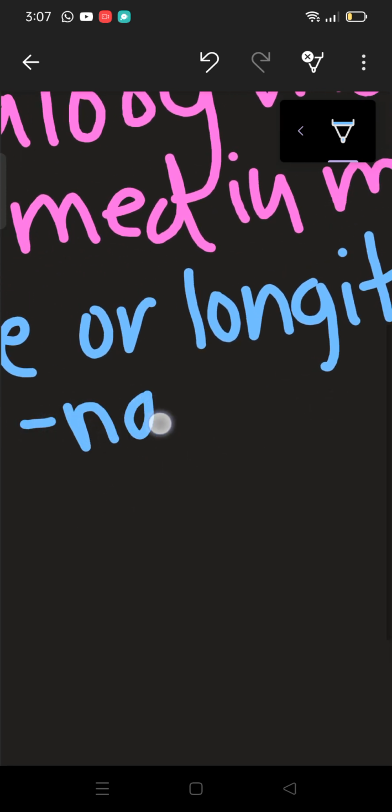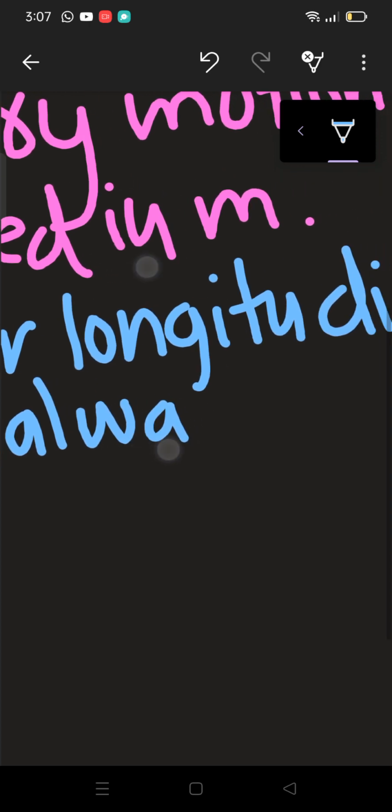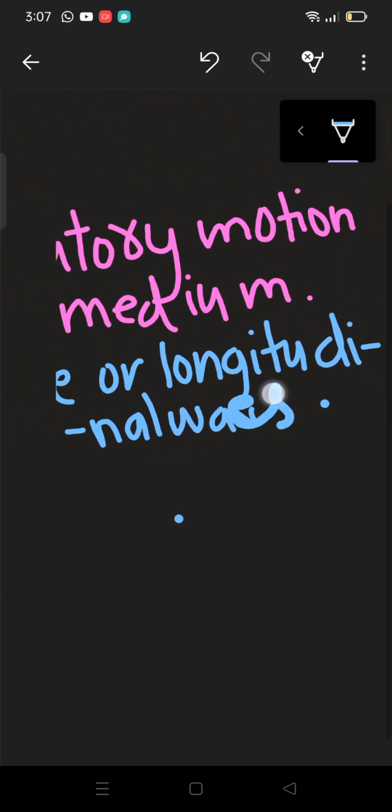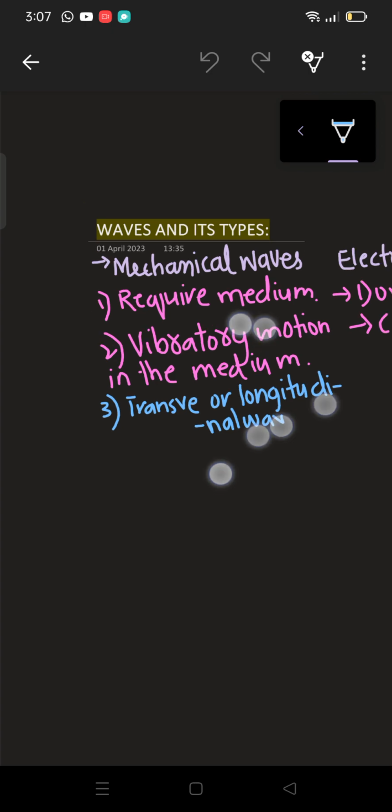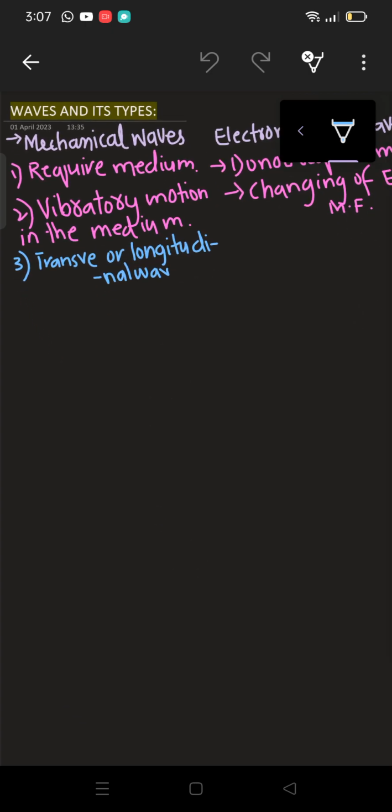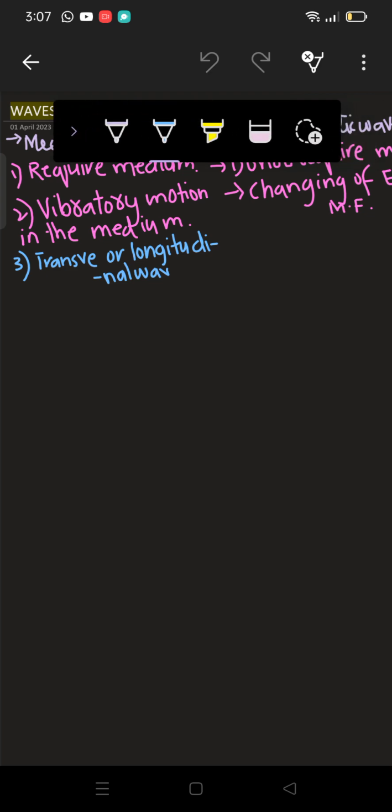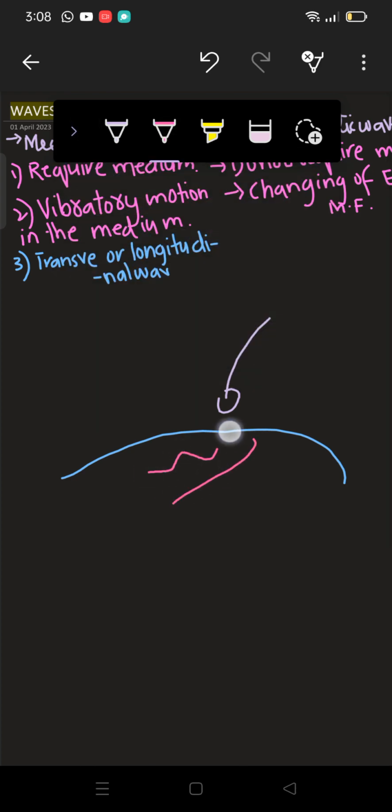Example, if I talk about transverse waves, if I am throwing a stone in the water, it will produce waves. If this is water and I am throwing a stone, this would generate waves like this. These waves are what we call transverse waves.